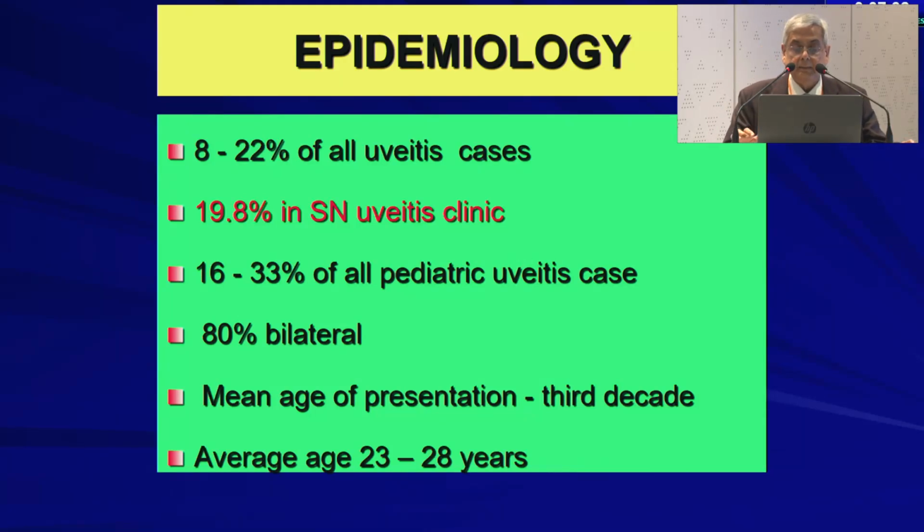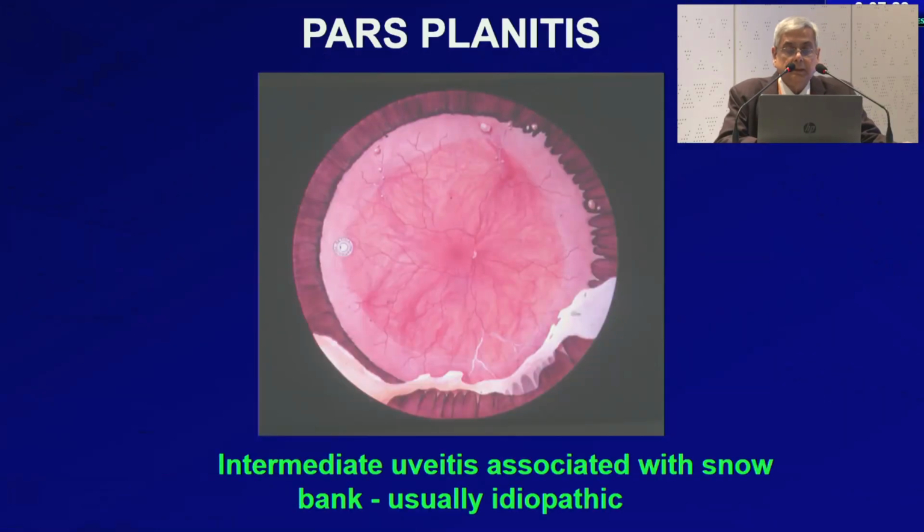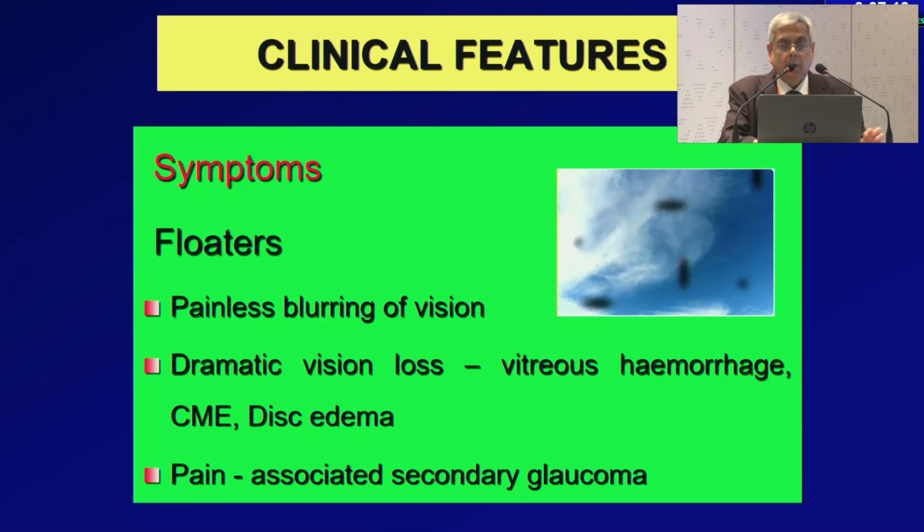80% is bilateral. Mean age of presentation is the third decade, 20 to 30 years. Average age is 23 to 28 years. And this is the pars planitis, the subtype of intermediate uveitis associated with snowbank. It's usually idiopathic. What are the symptoms?